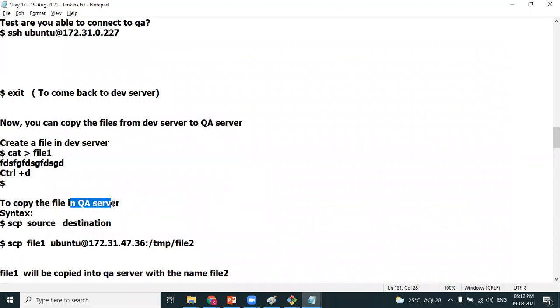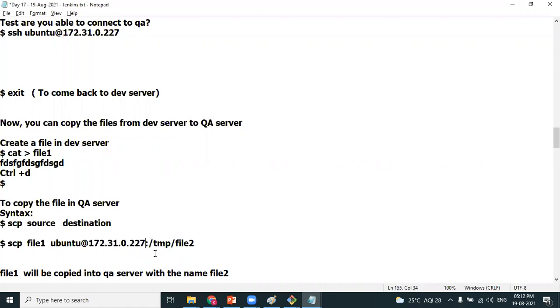Whenever you want to copy a file from dev to QA, we have the SCP command, which stands for secure copy. Mention the source and mention the destination. Source is nothing but the file. Destination is ubuntu at the private IP address of the QA server. This is the private IP of the QA server.